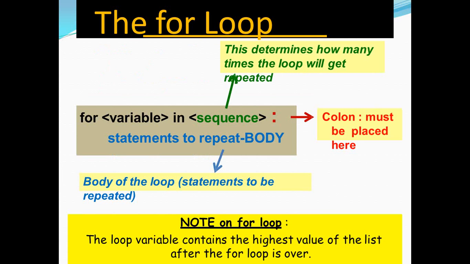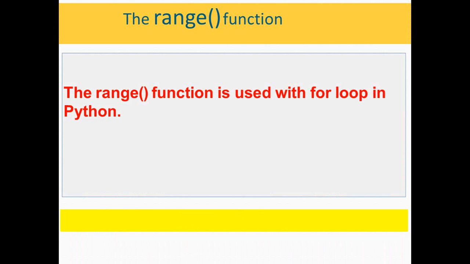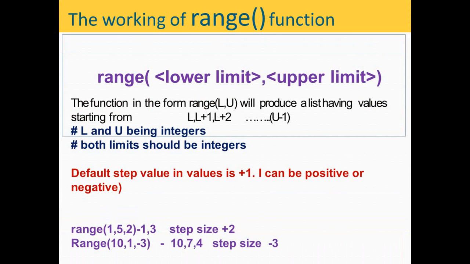Next loop is for loop. The syntax of for loop is written like this: for counter variable in sequence. Now for defining this sequence, we have a range function. The range function is used with for loop in Python. The syntax of range function is range(lower limit, upper limit). This function will produce a list of values starting from lower limit to upper limit minus 1. Both these limits should be integers.